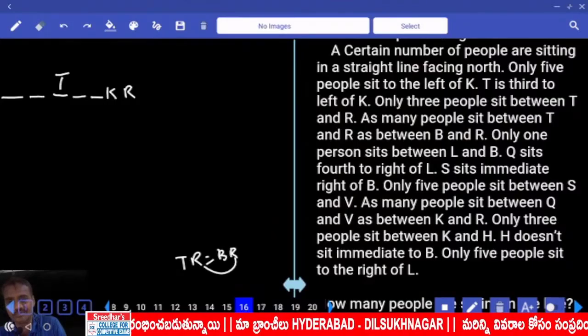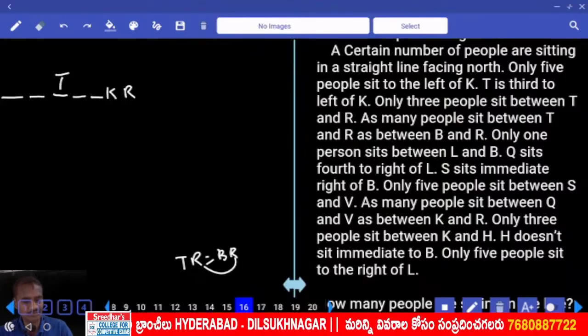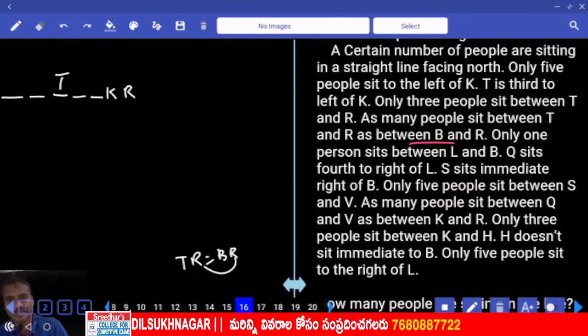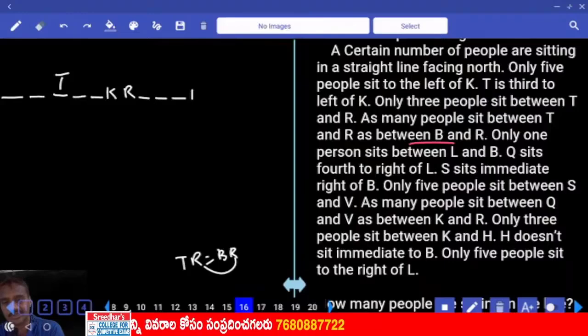Now T and R, B and R have an equal number of persons. R must be exactly between T and R as between B and R. Isn't it? Now T and R are how many? 3 people. B and R are how many? 3 people. And R must be exactly between T and B. Clear? Now we are done with this information.